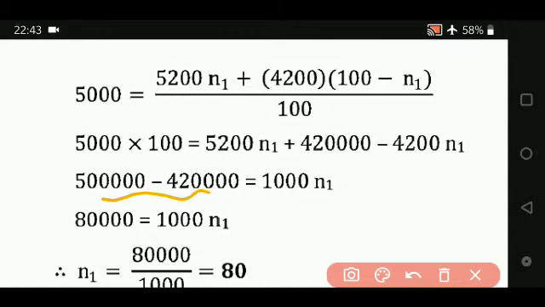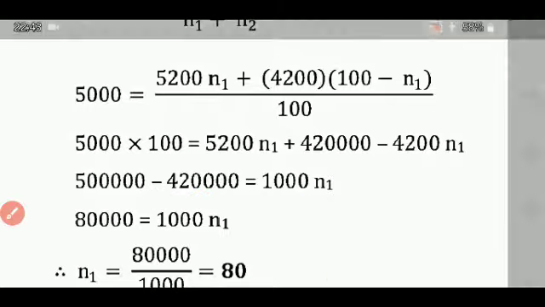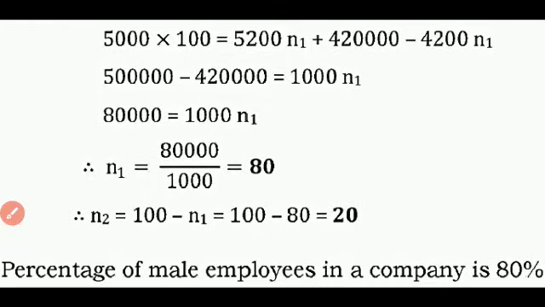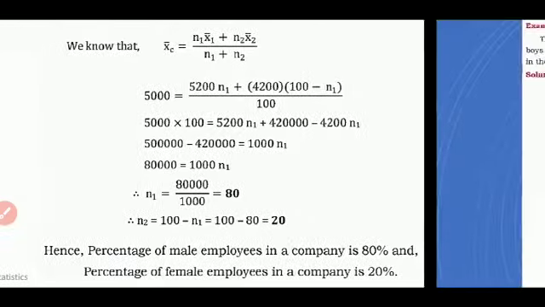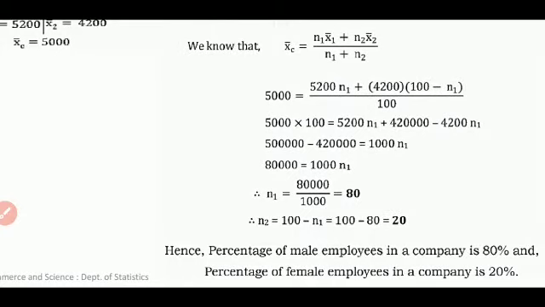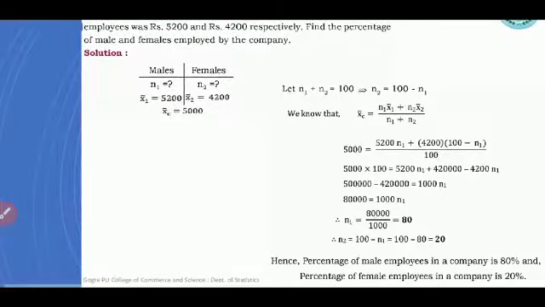Simplify this term, it's 80,000 is equal to 1,000 N1. So N1 is equal to 80,000 divided by 1,000, that is 80. So N2 will be what? 100 minus N1, that is 100 minus 80 is 20. So the percentage of male employees in the company is 80% and the percentage of female employees in the company is 20%. Please students, you have to practice, then only things are going to be very easy. So I think this is done for today's class. Thank you.